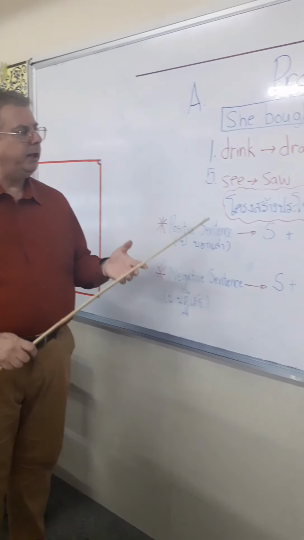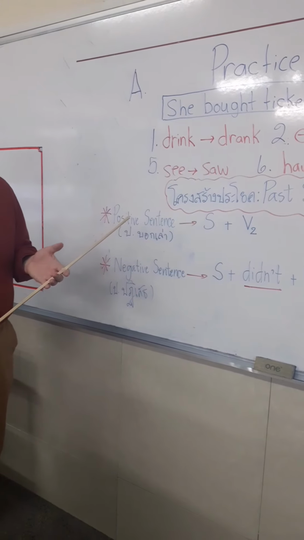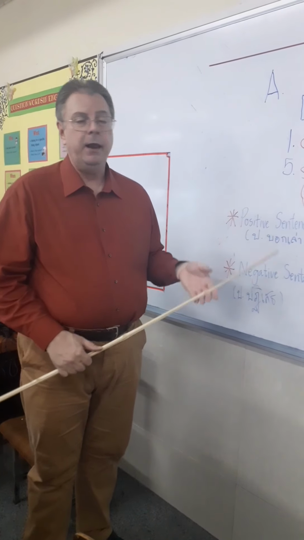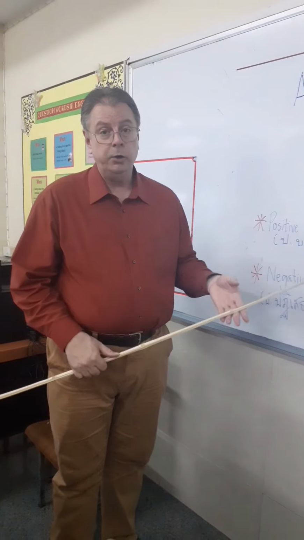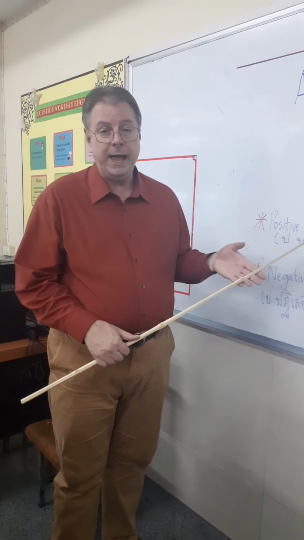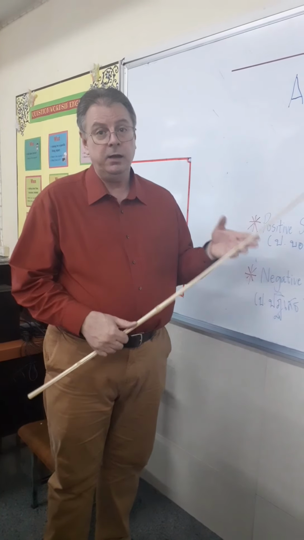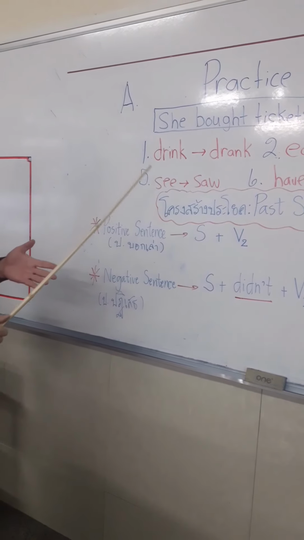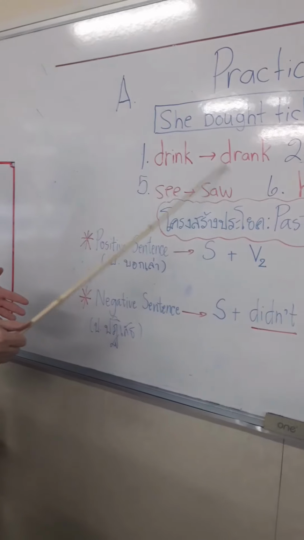Okay, we're going to take each word and make both the positive statement and also a negative, using both the past tense and the base form of the verb. So let's go with number one: drink and drank.